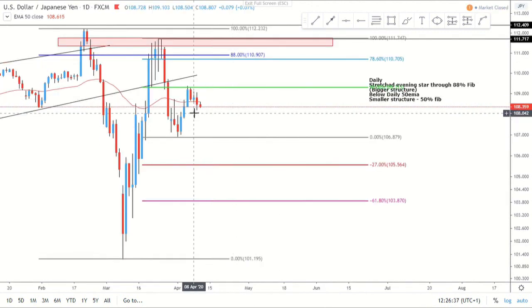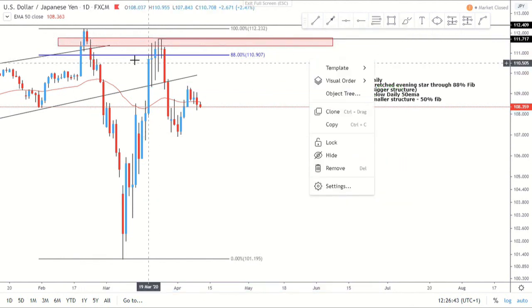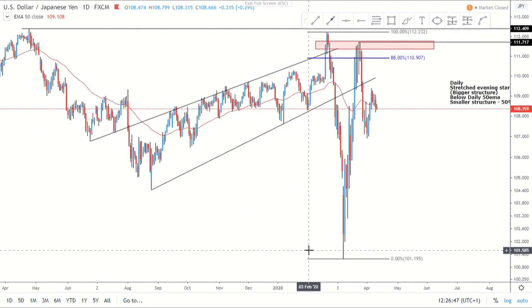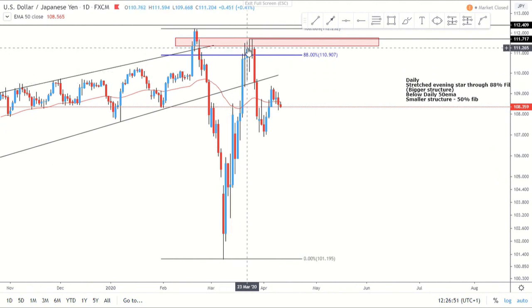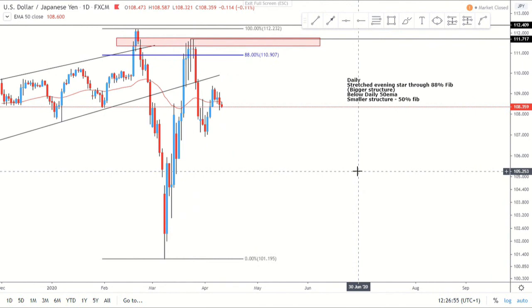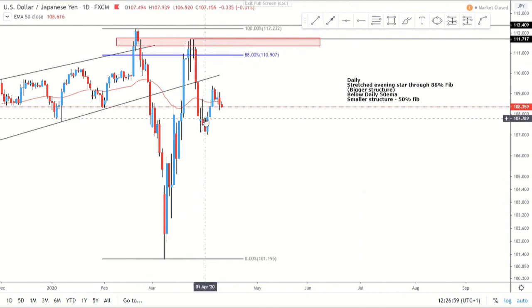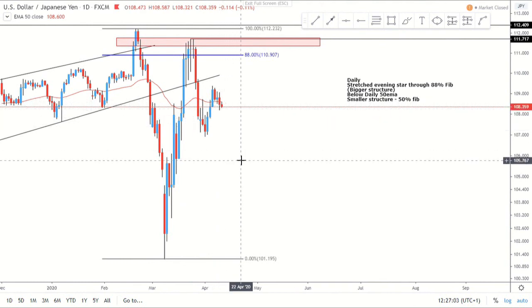On the daily, you can see we've got this sort of outer structure, so I'll focus on the outer structure first. If I just get rid of this fib for a second, we were looking at the long, which we caught a couple of weeks ago, and then we caught this long here, and now you can see 88% E, this stretched evening star. Not textbook, but stretched in terms of it still explains the same thing. And then we've come down, broke below, now broke back below the daily 50 MA at the end of last week, and now massive potential.